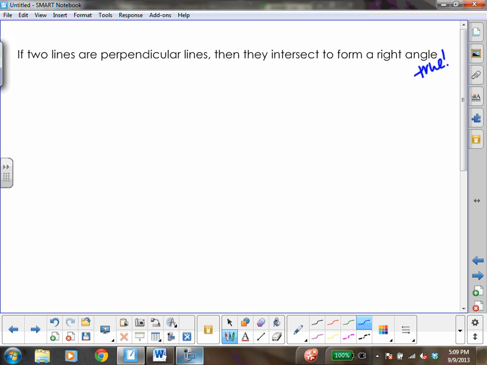I need to figure out if it's true the opposite way. So I need to find the converse, which means that I need to switch the hypothesis and the conclusion.